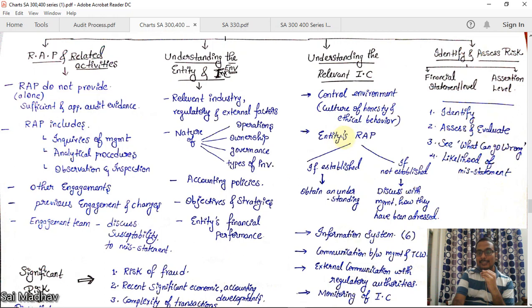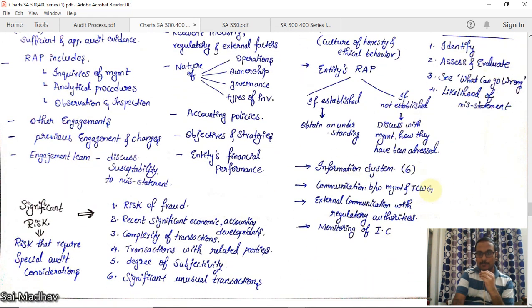Next, the entity's risk assessment process. The entity also will have some risk assessment procedures. If there are some established, then you should obtain an understanding. If it is not established, discuss with management how the risks have been addressed. Now, information system. Every entity has some information system, guys.